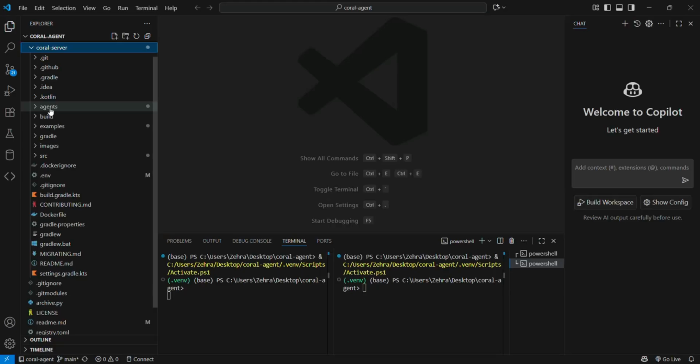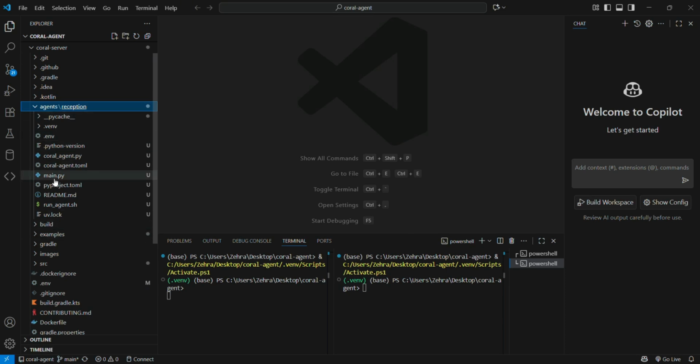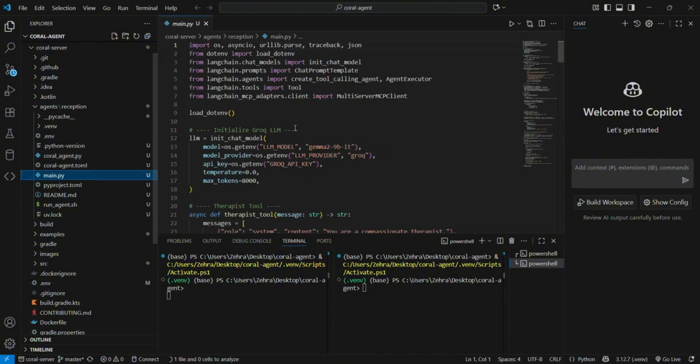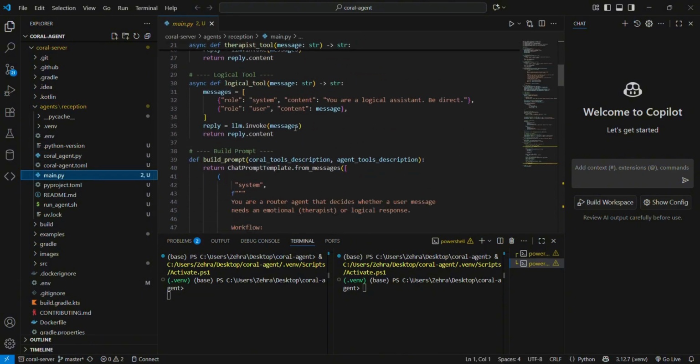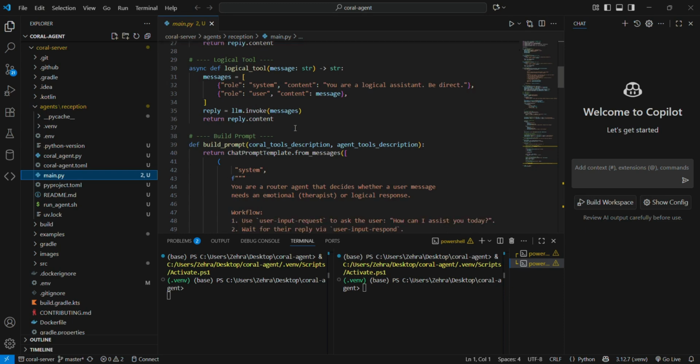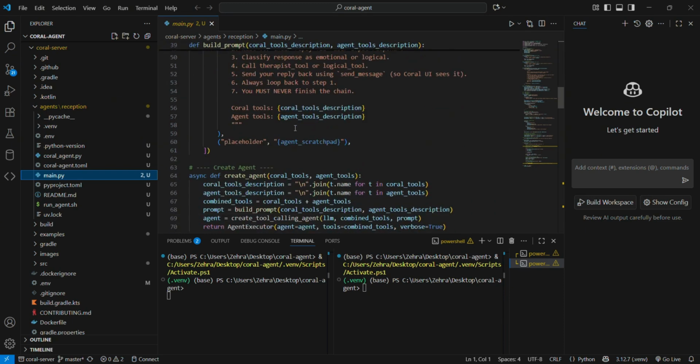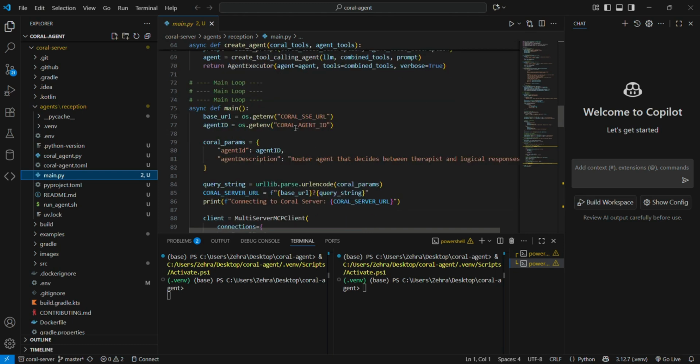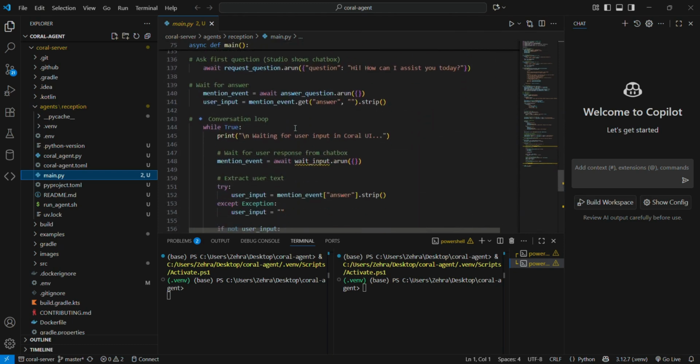So first of all, we navigate to agents, which is placed inside the Coral server, and then inside the reception, which is our agent, and then the main.py file which is placed inside the reception. This is how we have defined the logic. There are three agents, one for deciding which one to choose, the logical agent, and the therapist agent.